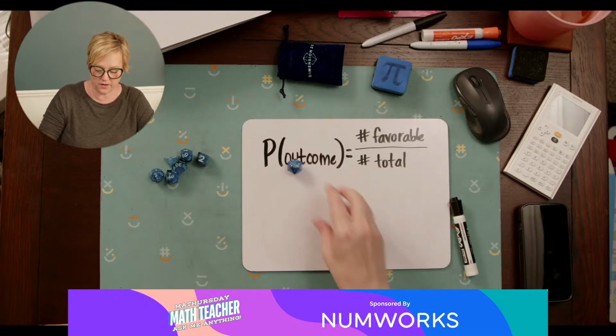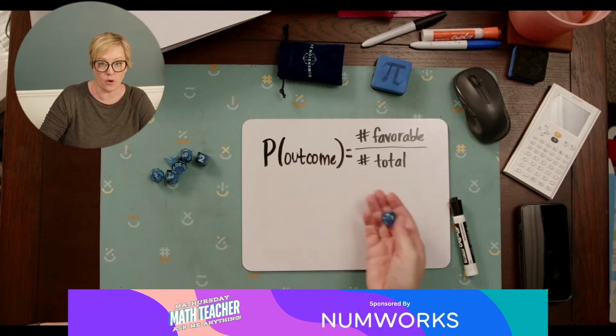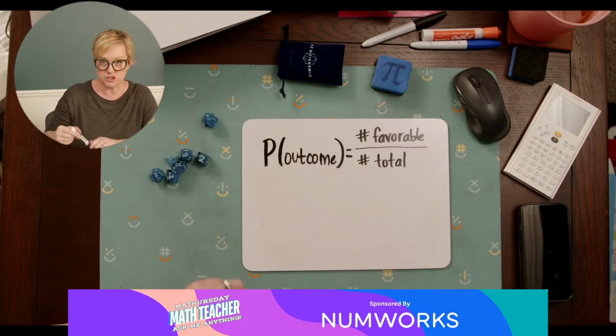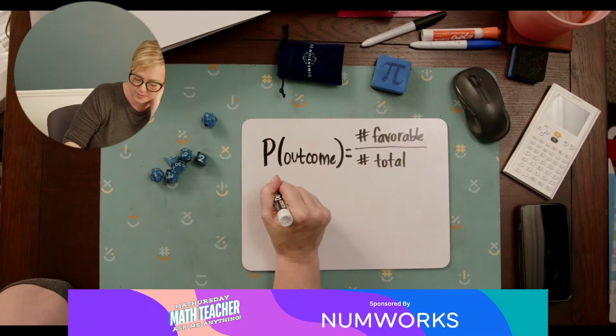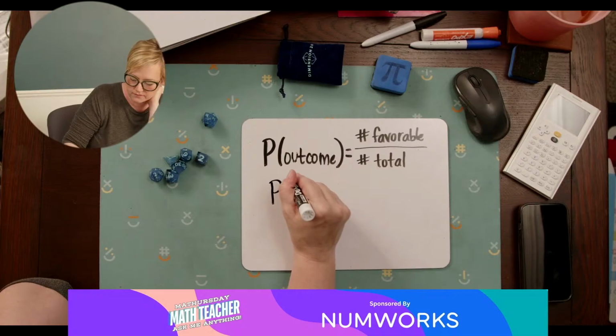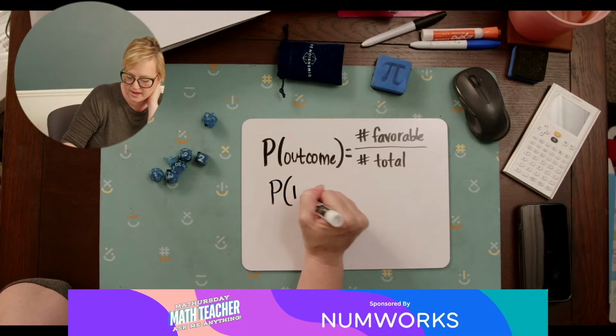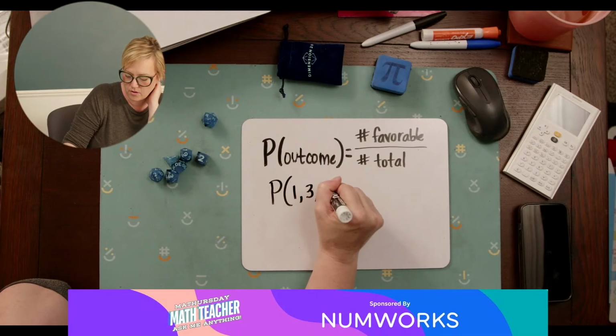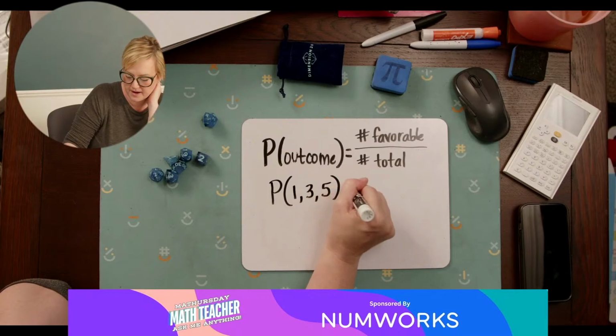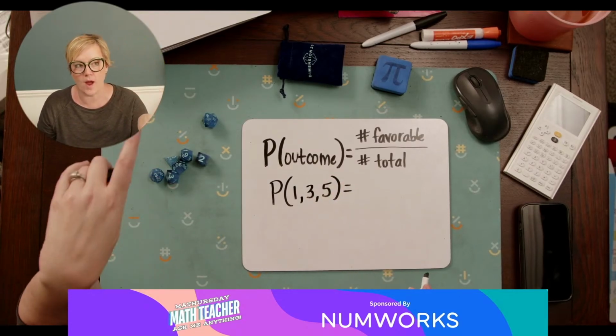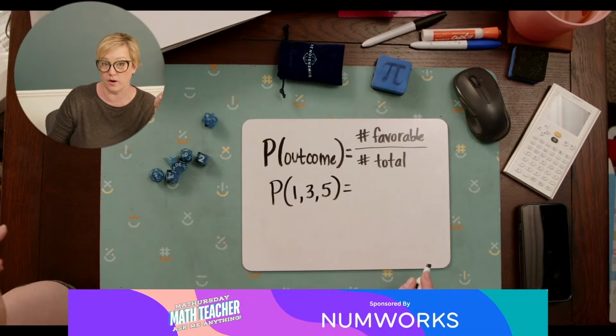When you roll the dice, the number of total outcomes is 20, right? But let's talk about the probability of rolling a 1, 3, or a 5. How many different ways could we roll a 1, 3, or a 5?